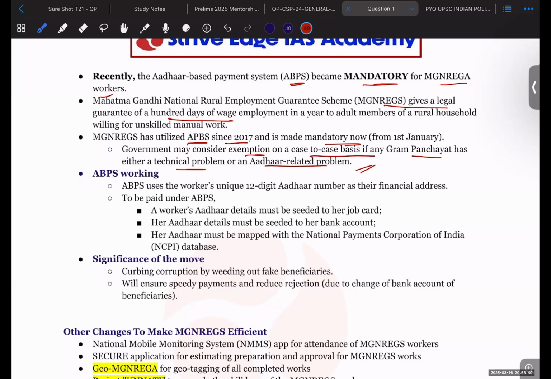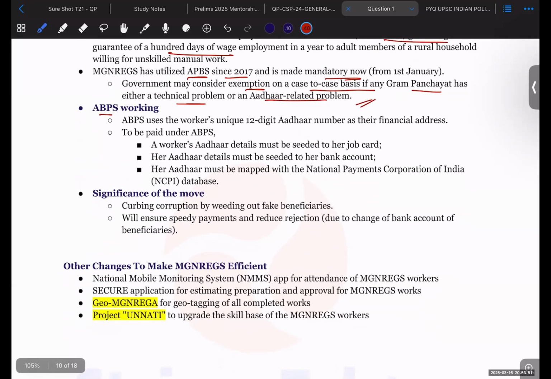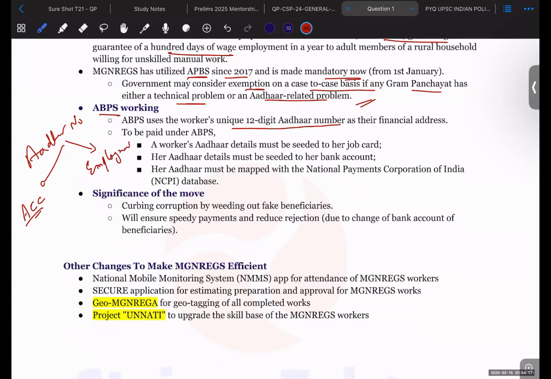Okay. Now, what is this Aadhaar-based payment system? It works on the worker's unique 12-digit Aadhaar number. So every Aadhaar number is linked to a bank account, and the Aadhaar number is also linked to the employment ID of a Manrega worker.